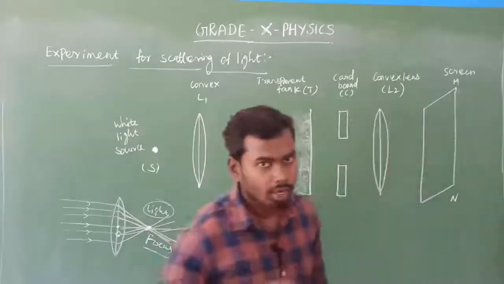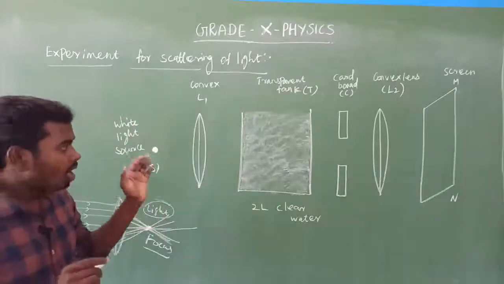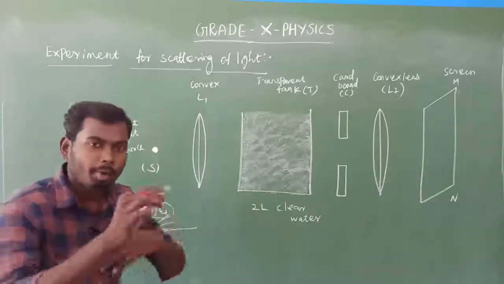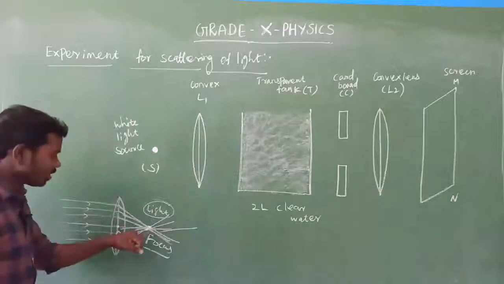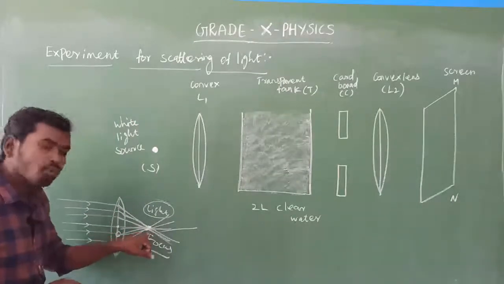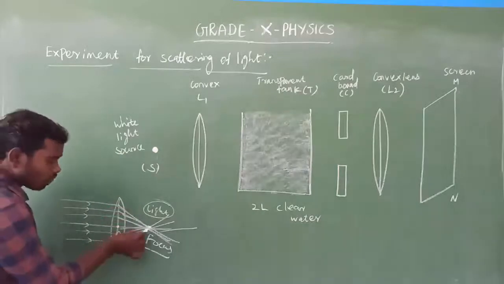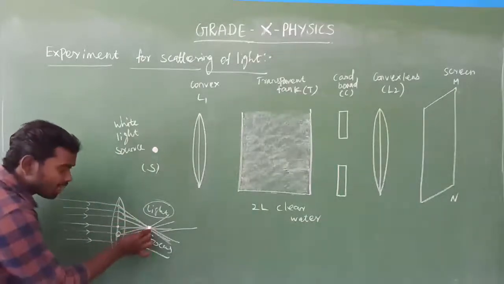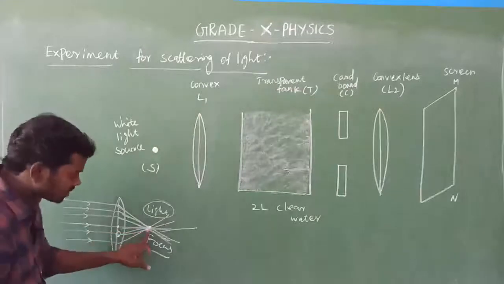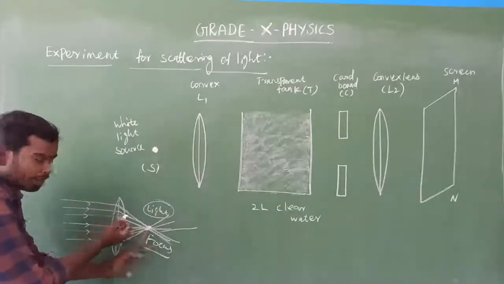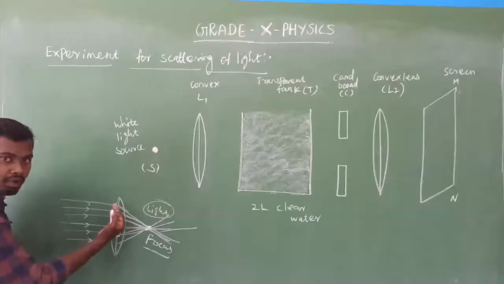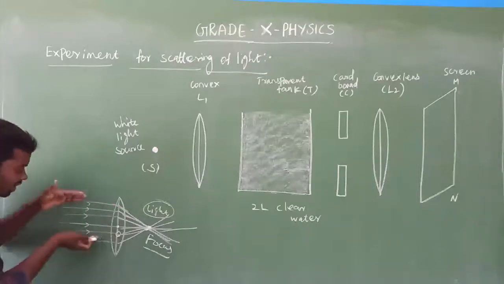That is the concept. All light rays become parallel to each other because the light source is placed at the focus of the convex lens. So this is the focus of the convex lens. If you place the light source at focus, then after refraction all the refracted rays will be parallel to each other like this.